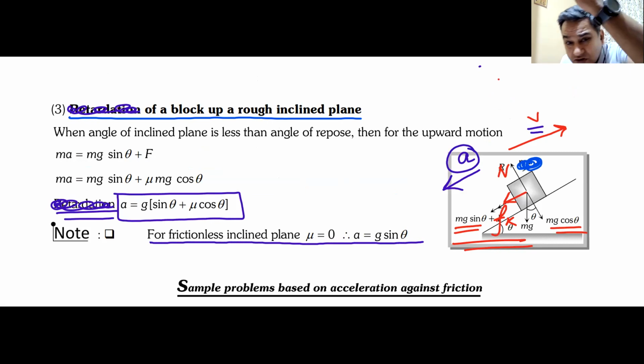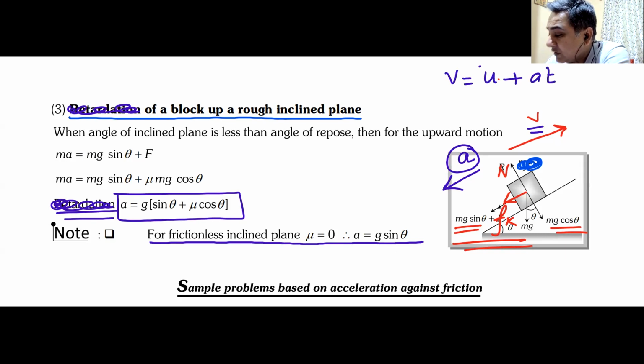After some time it will stop. Then they can ask, what is the time? How will you find it? You can simply use the equation v = u + at. Put the final velocity as 0, you know the initial velocity, and from there you can calculate the time. They can also ask after how much distance it will stop.